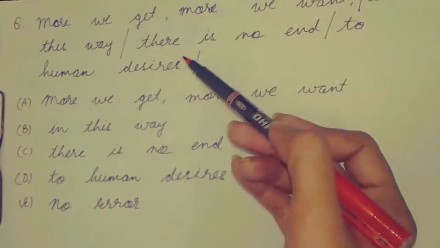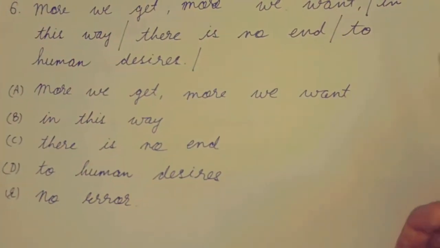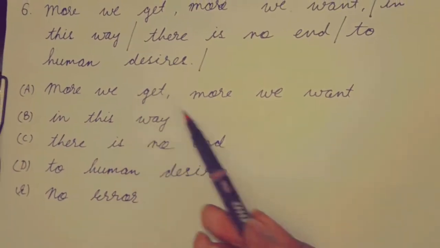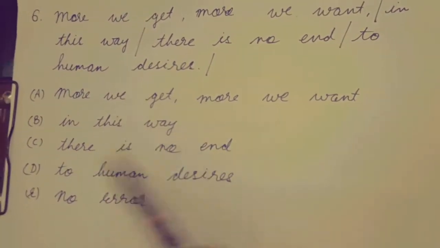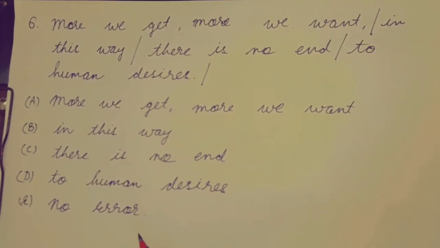In this way, there is no end to human desires. इंसान की इच्छाओं का कोई अंत नहीं है. You have 5 options. More we get, more we want. Second is in this way. Third is there is no end. Fourth is to human desires. And fifth is no error.